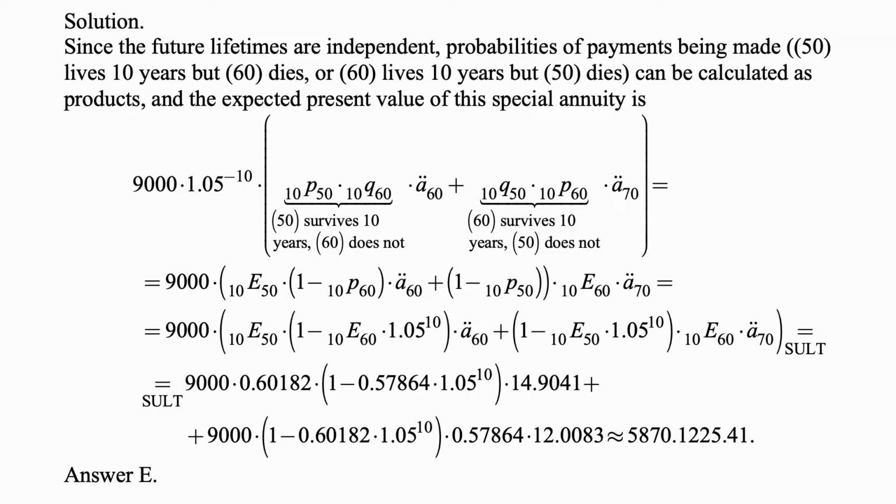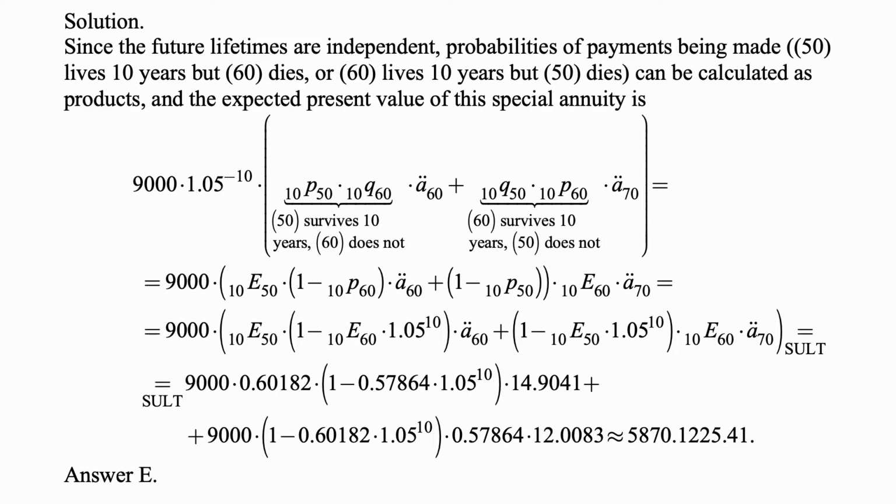times the present value of a life annuity paid to that 50-year-old who survives 10 years and becomes 60-year-old then. It's A double dot 60 for a unit payment, and it's an annuity due. And also, the payment is made if 60 survives 10 years and 50 does not.